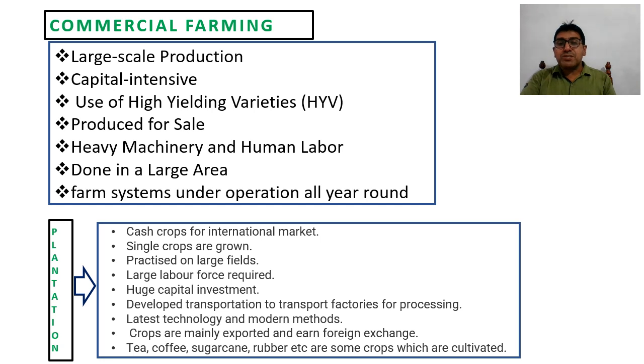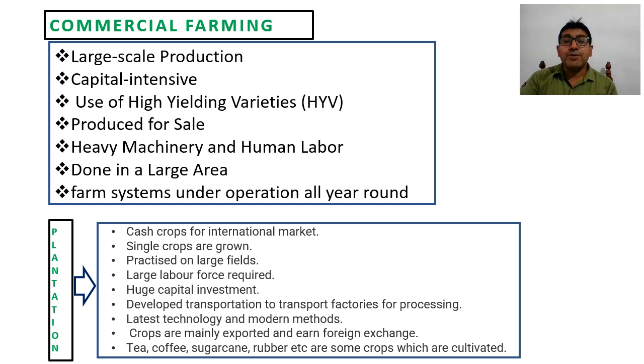Productivity of these seeds is higher, and insect attacks are lower, and that's why high yielding variety seeds are used. Next is produced for sale. As we mentioned earlier, the only concern of growing these crops is to sell in the market.